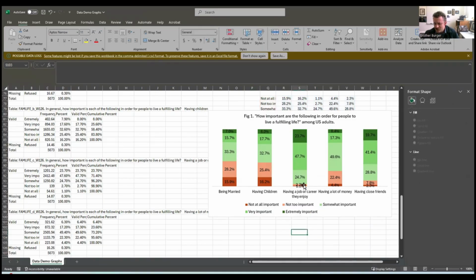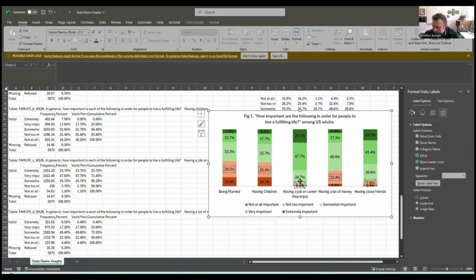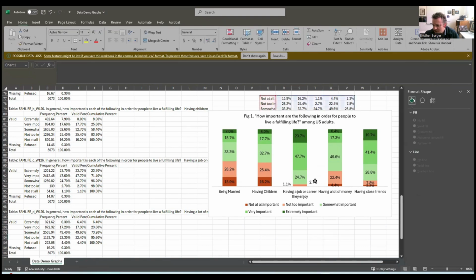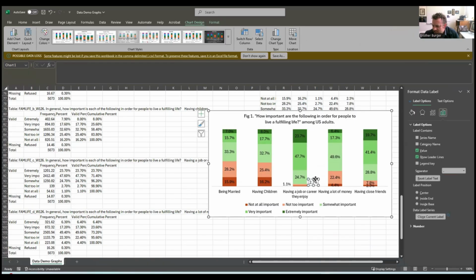Okay, now we got some scrunched numbers, right? So what we can do here is we can grab those individual numbers, kind of drag them out. Sometimes people will just delete them, honestly. And if you drag it out just enough, it puts those cool lines in it, right? Did you see that line up here? There we go. That 4.4 is so hard to see. I'm going to drag it out too. Make a line. There we go. And let's take that 2.3.